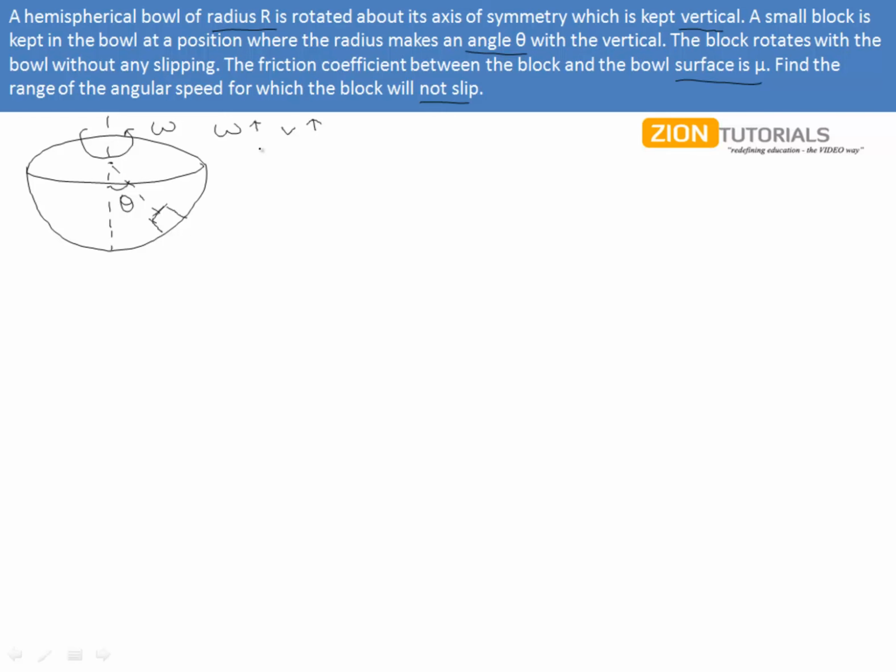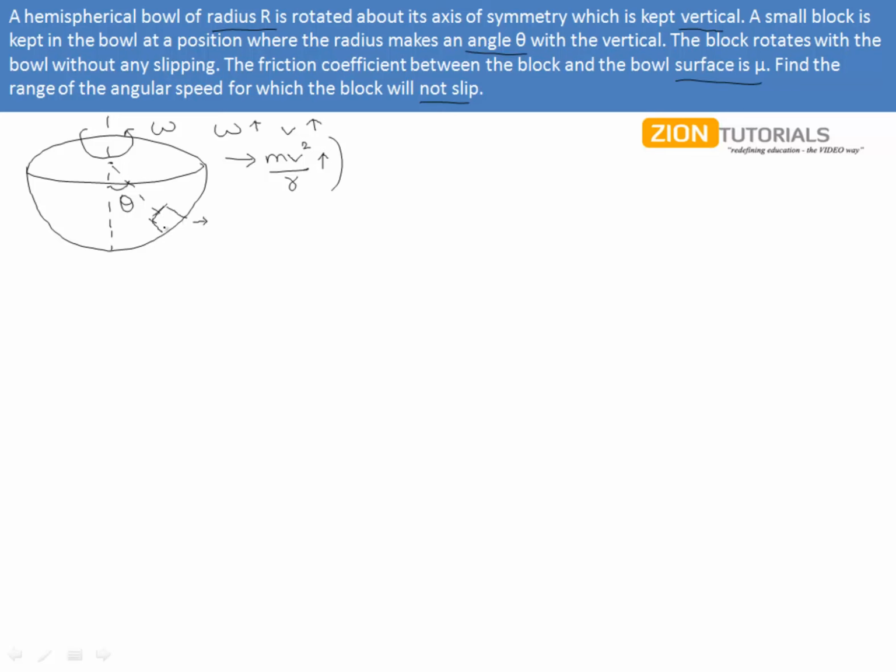And if its velocity is going to increase, then if we look at it with respect to this bowl, the centrifugal force acting on this block towards outwards, which is actually mv square by r, is going to increase because v is increasing. So it will have a tendency to move outwards. Now how can it go outward?